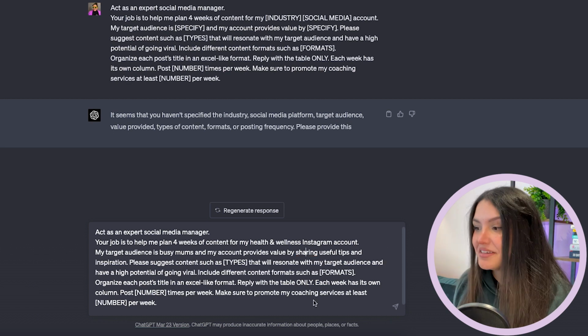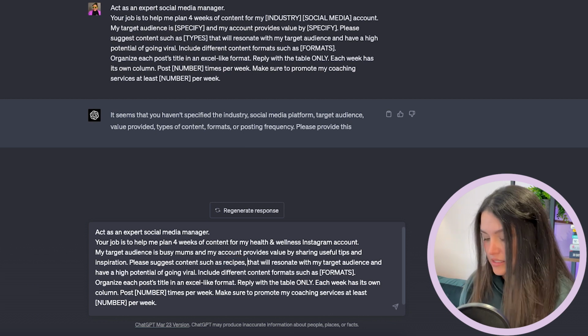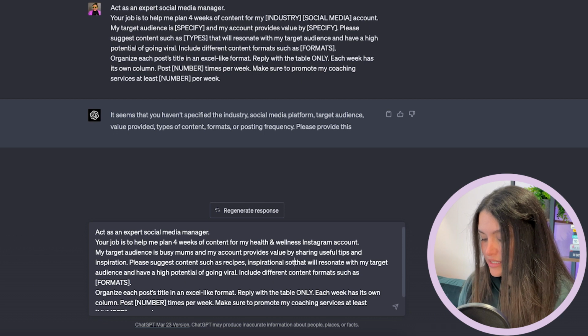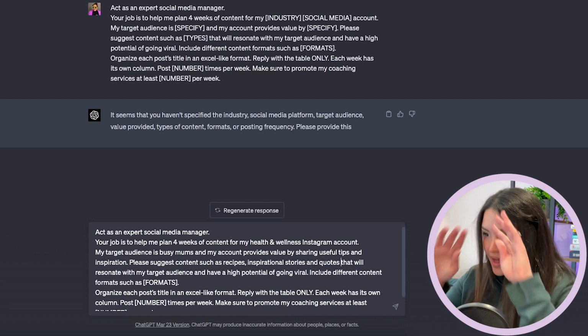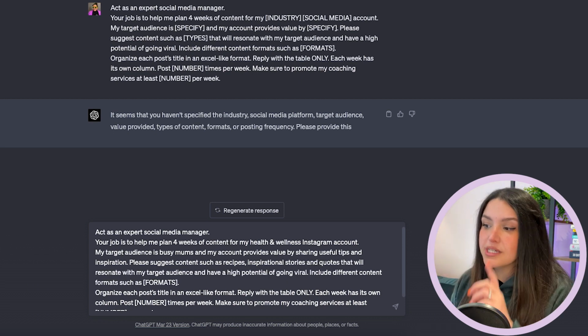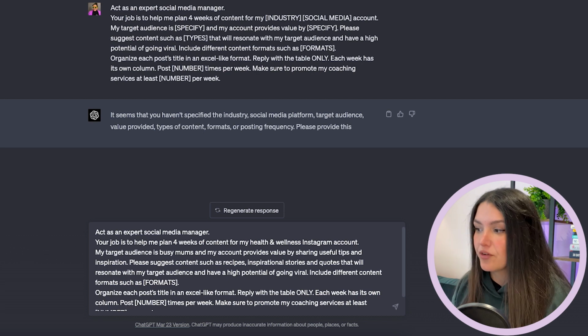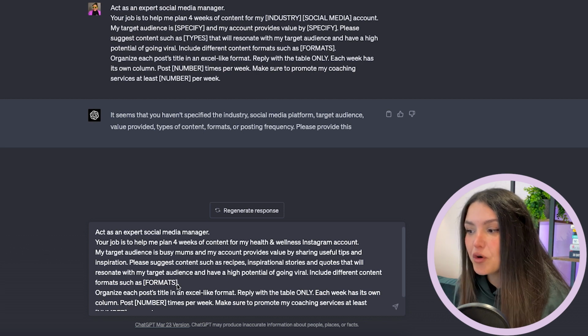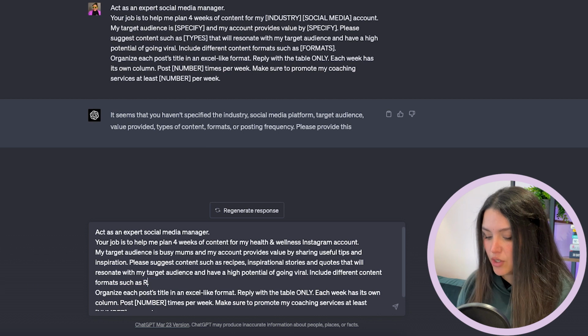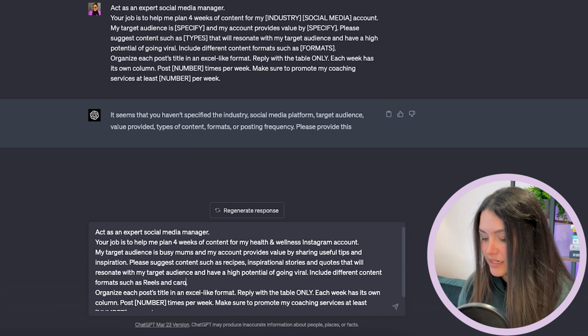Please suggest content types such as, this depends on what you like to share on your account. For example, recipes, inspirational stories, and quotes that will resonate with my target audience and have a high potential of going viral. Include different content formats such as, in this case, I'm gonna go for reels and carousels.